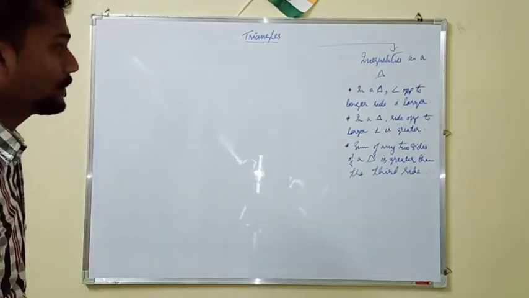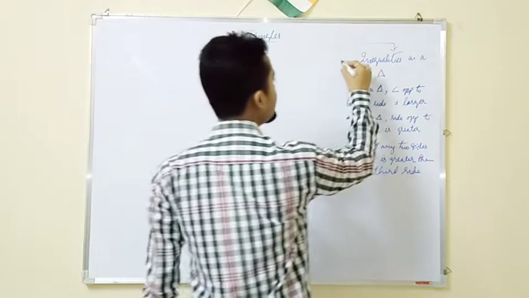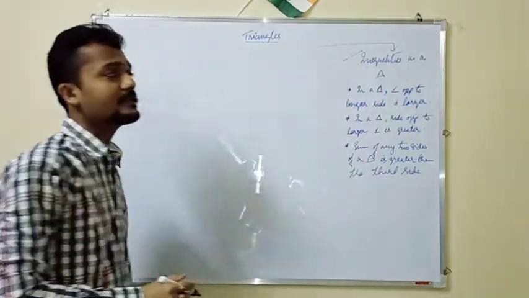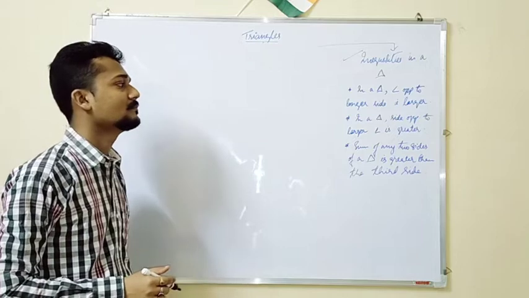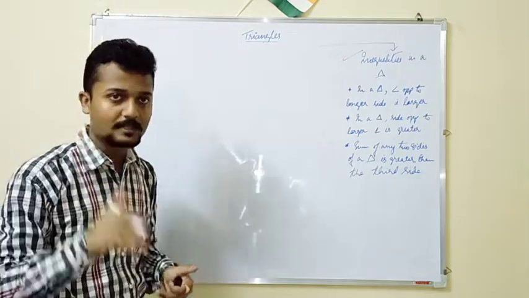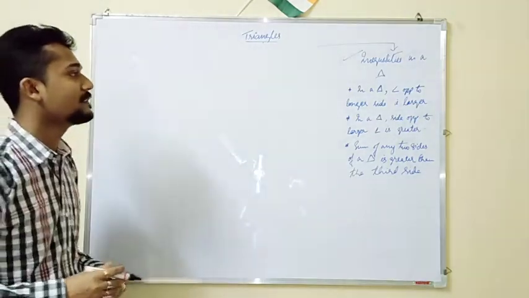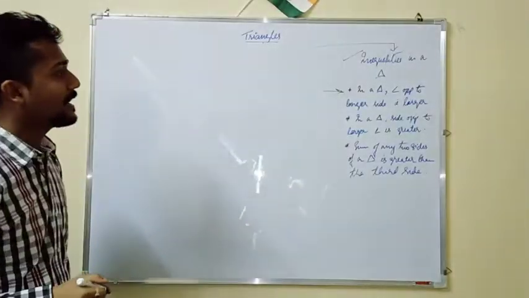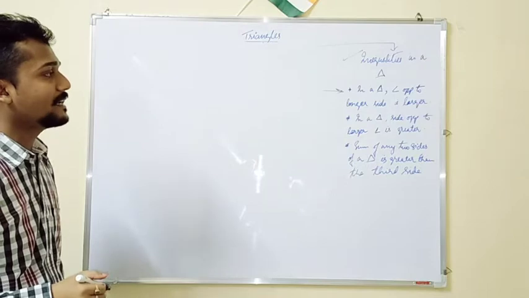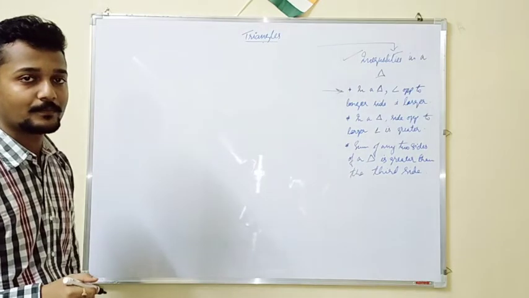Now comes the third part, that is inequalities of a triangle. Inequalities in a triangle. This is the part which you might have got this year. So the first one: in a triangle, the angle opposite to the longer side is larger.